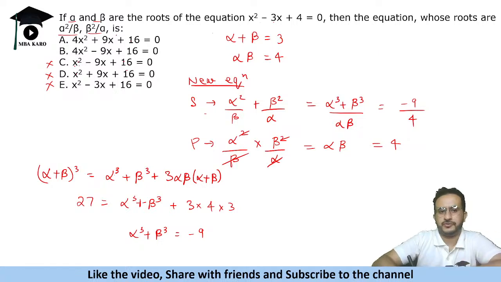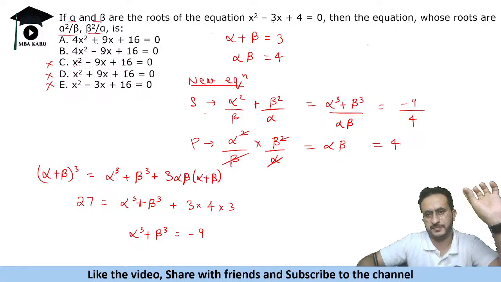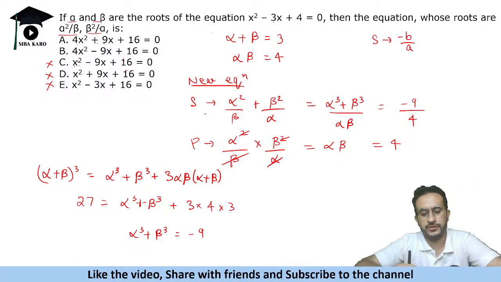So in which equation will the sum be minus 9 by 4? In this equation, because it is 9x. So the sum is minus of this term upon this one. Here you just had to remember that it is minus b upon a. Some people make a mistake here because the options are so close. If it is plus here, only then it becomes minus 9 by 4. If you take this one, it becomes 9 by 4. So this is our answer.